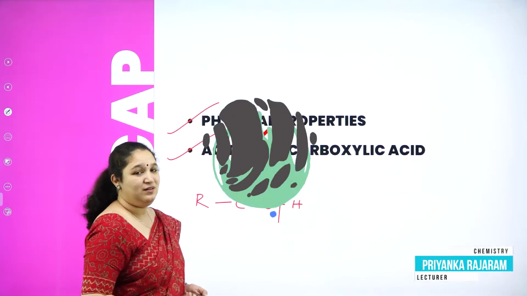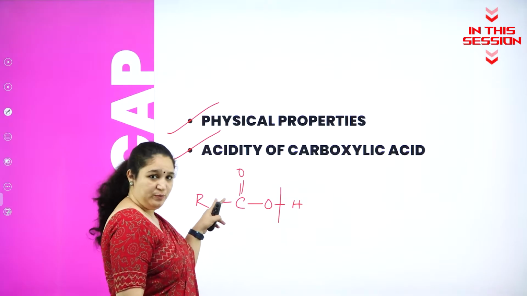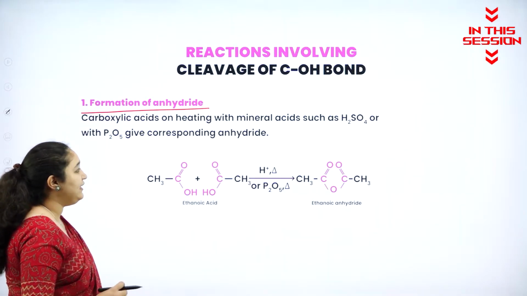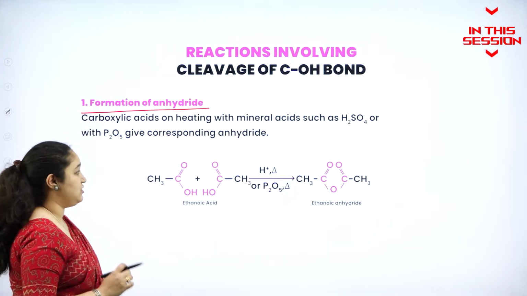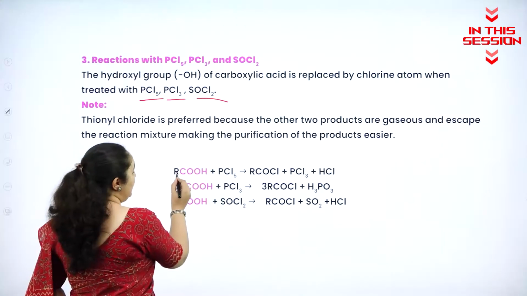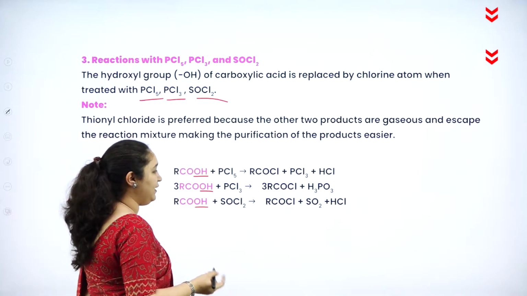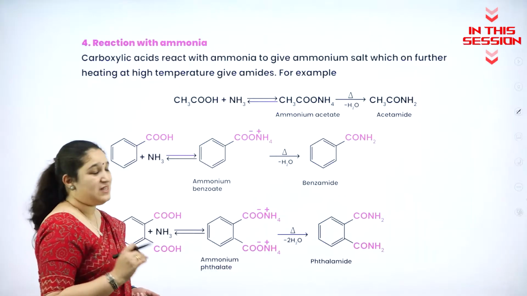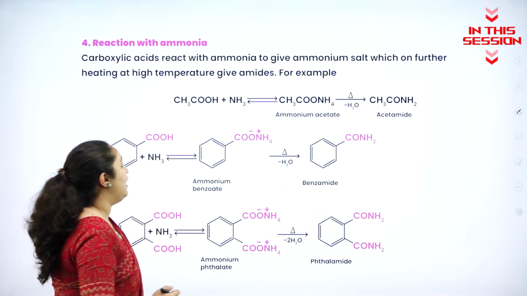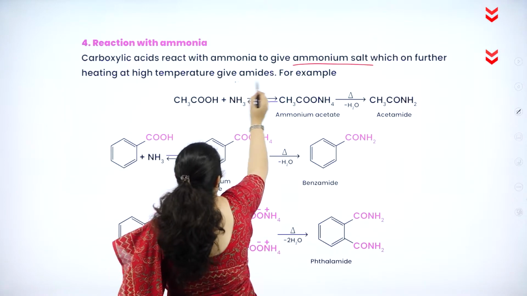Today, we learn the other reactions involving the full COOH group. Carboxylic acids on heating with mineral acids such as H2SO4, HCl or nitric acid can be taken. With RCOOH, the OH group gets replaced with chlorine. Carboxylic acids react with ammonia to give ammonium salt first, which on heating will give amides.